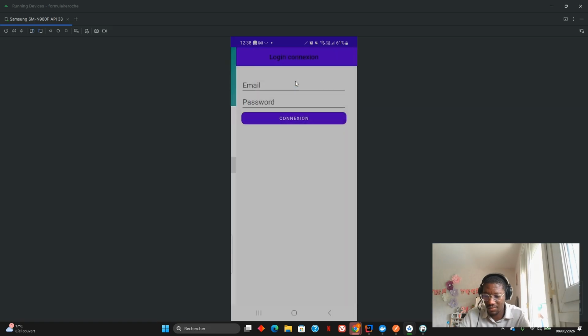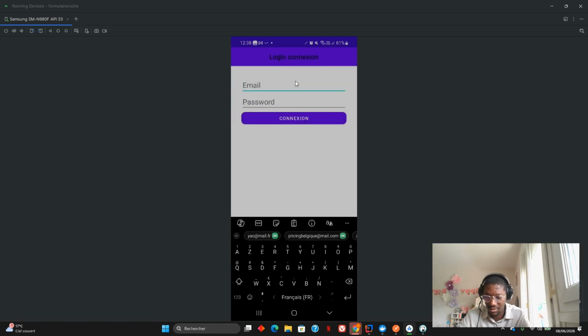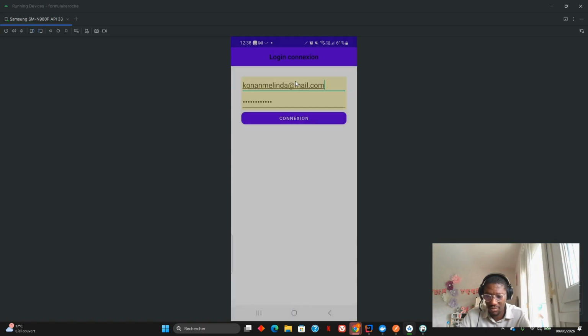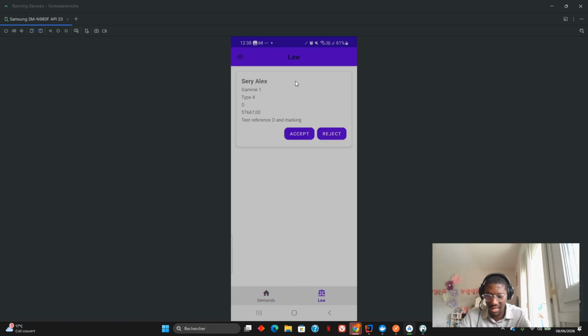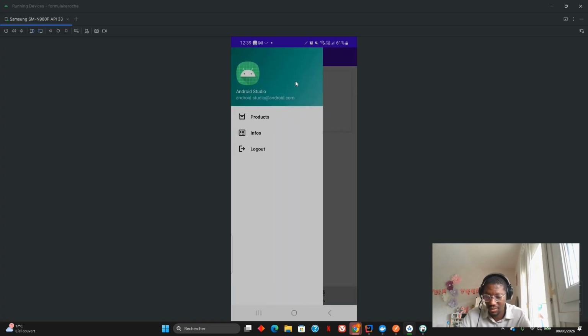So let's connect as someone from regulatory affair and pricing also, and purchase also. Okay, regulatory affair. I can accept or reject the request. You can see that in this view, the request is available because Siri Alex and Conan Melinda are in the same country. Let's reject, for example. So it's not available here anymore, but it's available here. Let's log out.